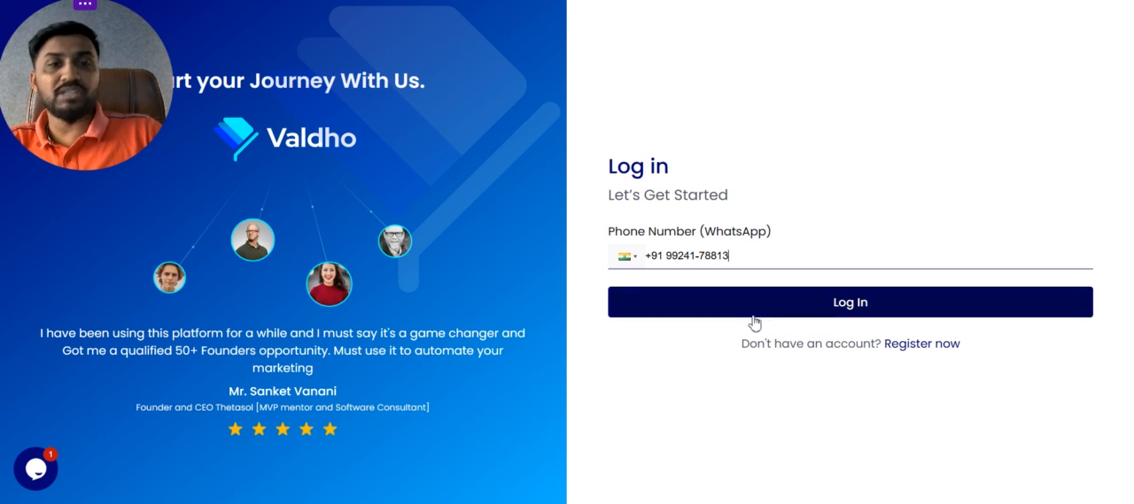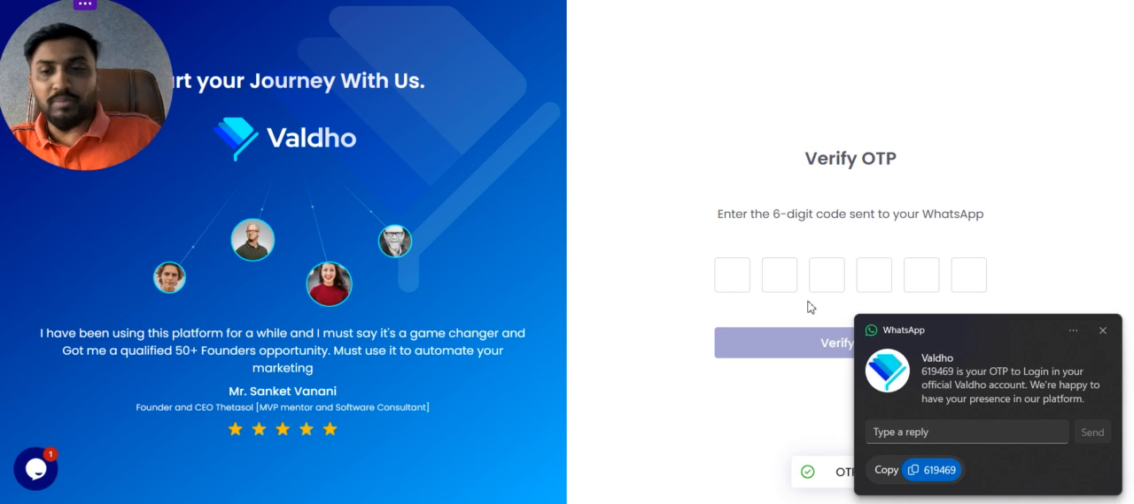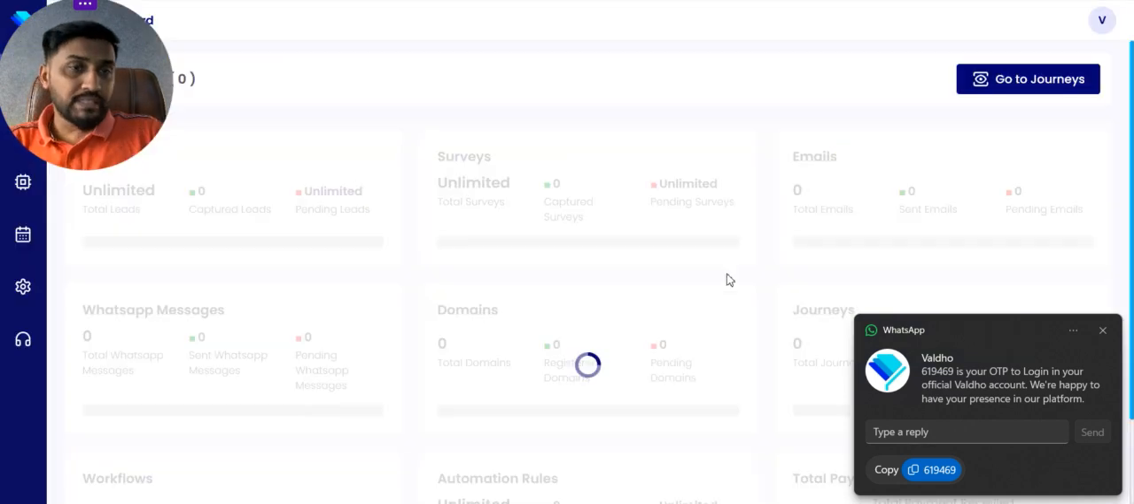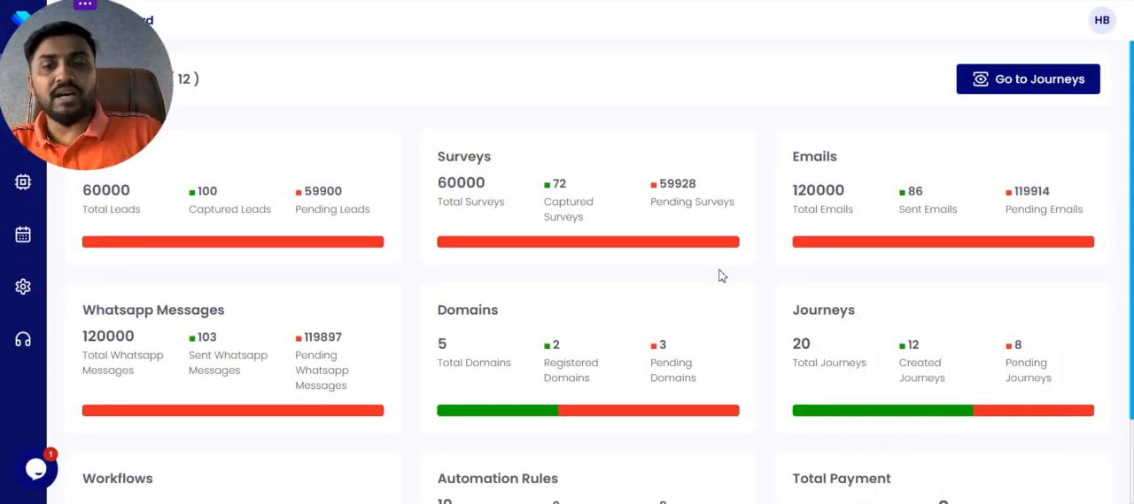So here, let me log in with this account. Once you click on this button, you will get the OTP, and as soon as you enter the OTP, you will see the screen. The first time you land here, you will not see these numbers. You will see 500 total leads, which is free. In the free plan, we provide a 14-day free trial. In the free trial plan, you will get small numbers.